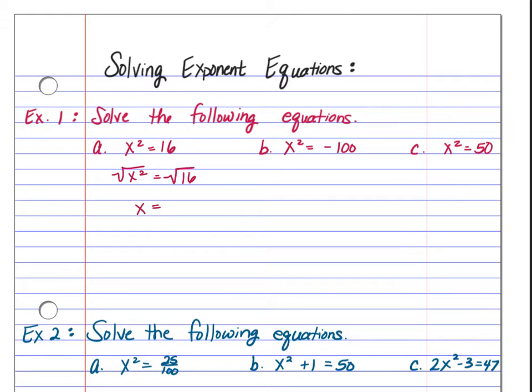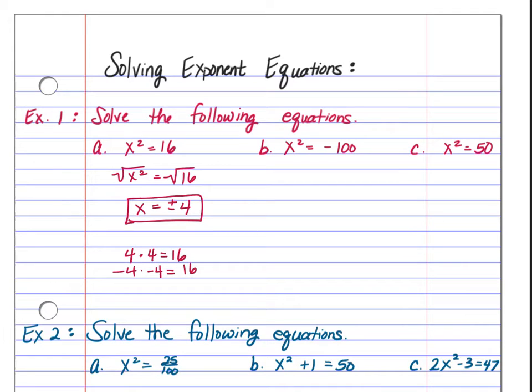And then the square root of 16, well, what times itself gives us 16? Well, we know that 4 times 4 gives us 16. But if you think about it, negative 4 times itself also gives us 16. So anytime you're taking a square root, you need to remember the plus and the minus if you are solving an equation with exponents.